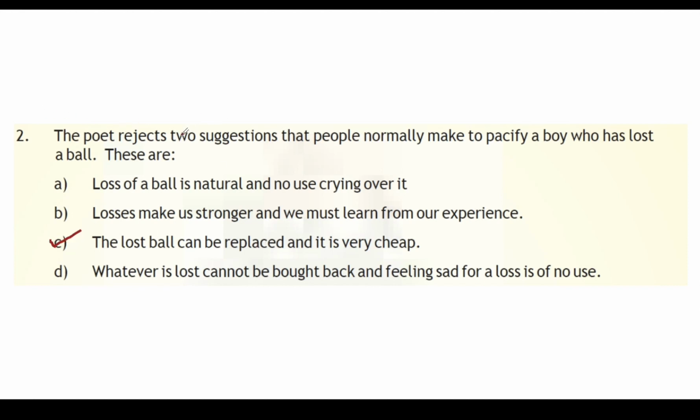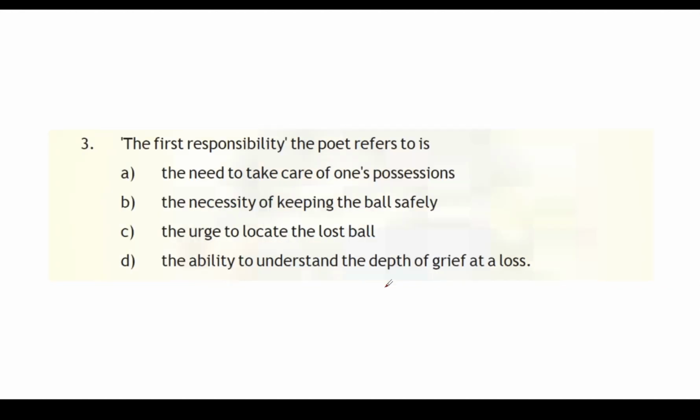The poet rejects two suggestions that people normally make to pacify a boy who has lost a ball. These are this one. Because the question asks us to say the poet rejects two suggestions that people normally make to pacify a boy. So what normally people do, they just give a new ball to the boy. The lost ball can be replaced and it is very cheap. That's what normally people will tell a boy, right? That's what they're asking. Next question, pause the video and think.